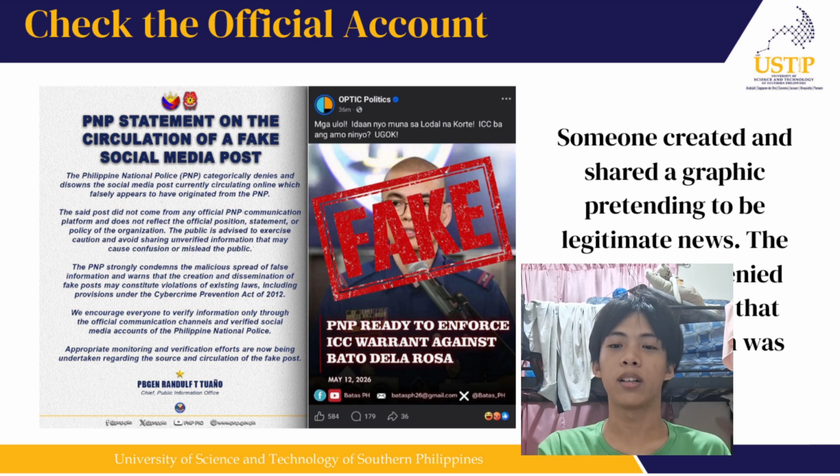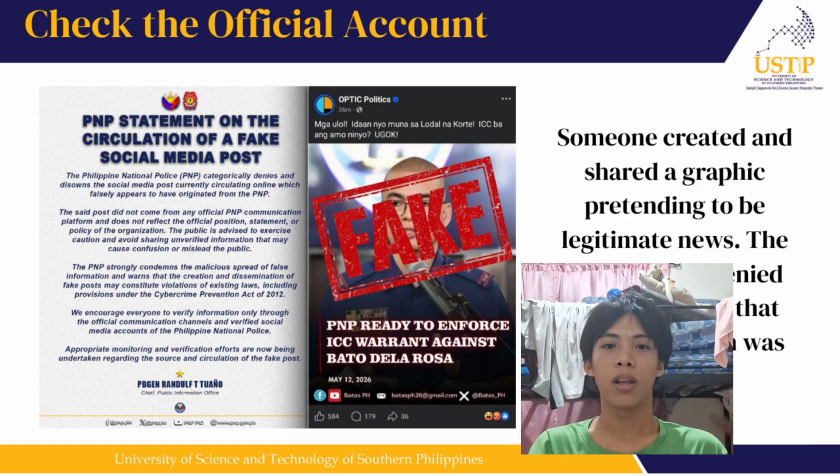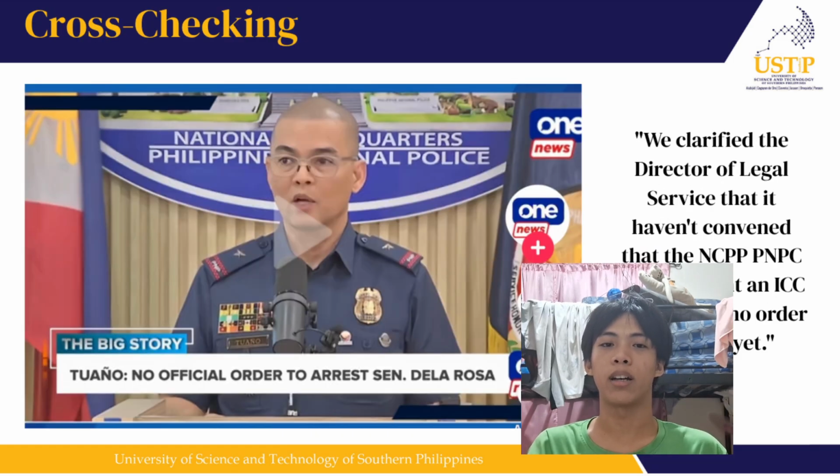Since it's debunking, we're going to use a different technique which is not connected to the previous technique. The second technique we're going to use is cross-checking, so that we can compare it to the other technique we have used, which is checking the official account. Rodolfo Tuano stated that we clarified with the Director of Legal Service that they haven't convened the NCPP PNPC to implement an ICC warrant. So there are no orders to arrest yet.